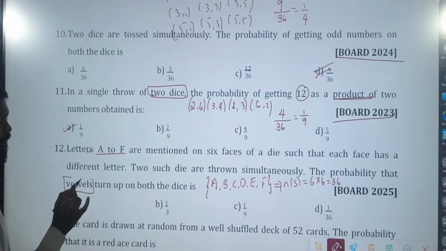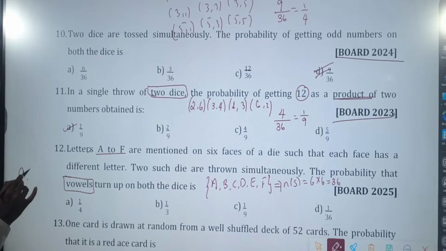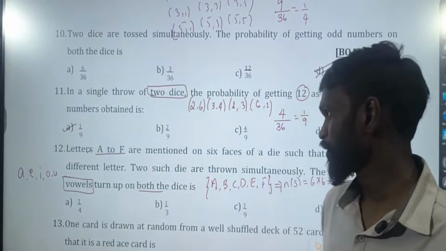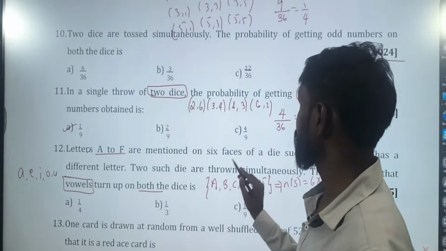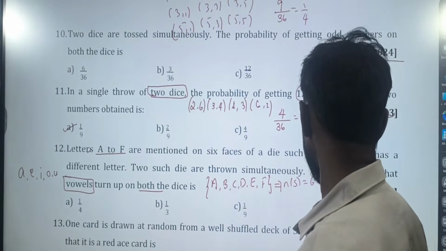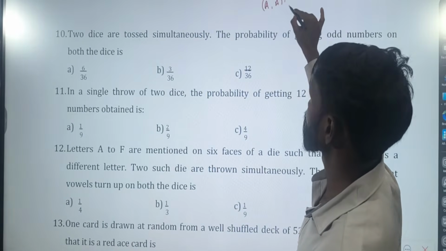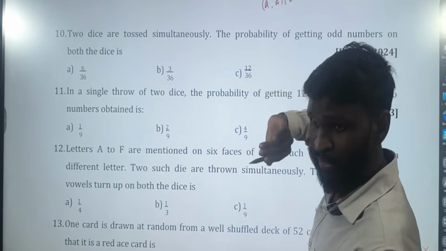Who are vowels? A, E, I, O, U. Both the dice should get vowels. What are the possibilities? First possibility is A, comma A. Correct?